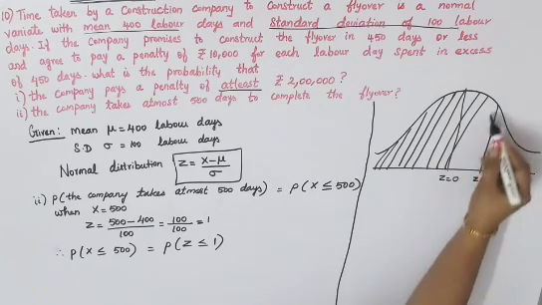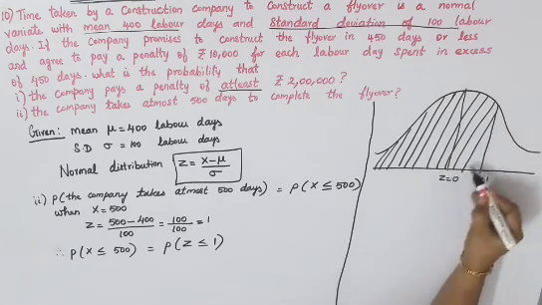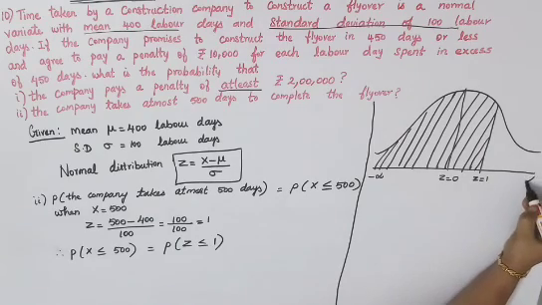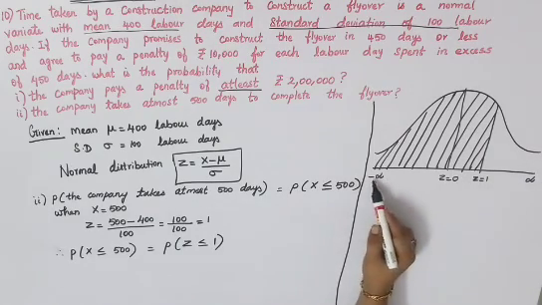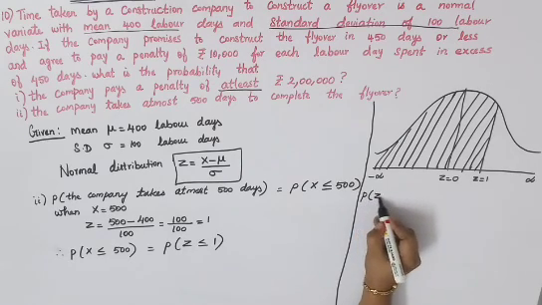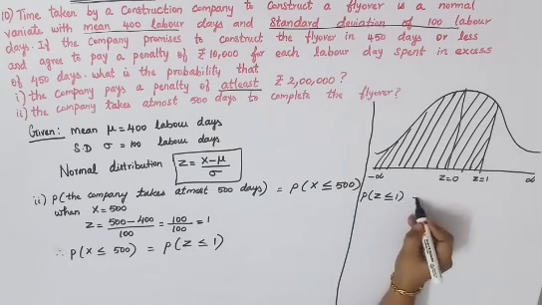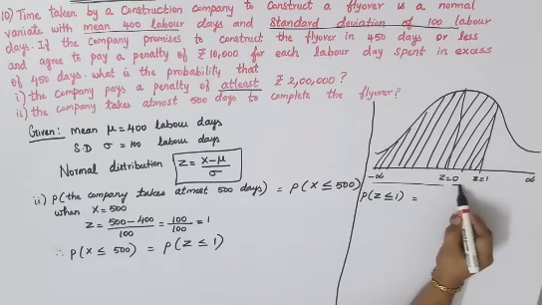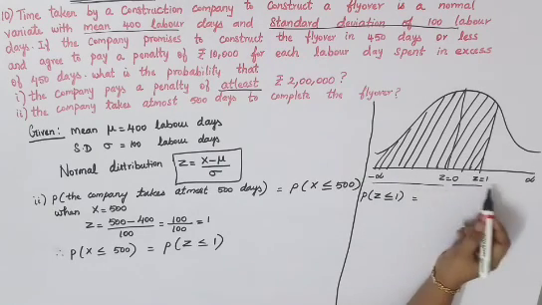So we have to find the whole shaded region fully. So normally here minus infinity you will have, and here you will have plus infinity. So this whole thing we will have to find it. That is P of z less than or equal to 1. You can split it up like this, minus infinity to 0, then 0 to 1. If you add it, you will get the whole region.